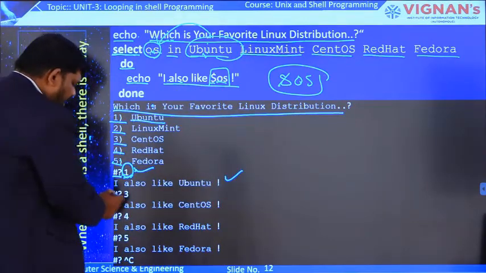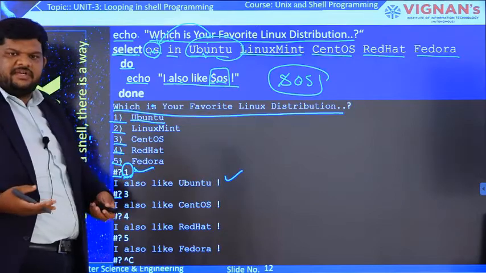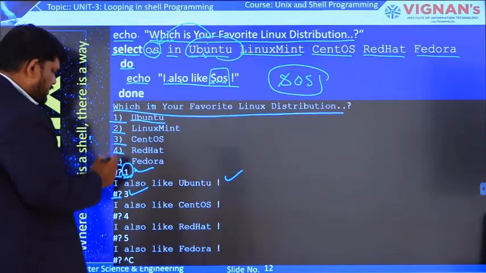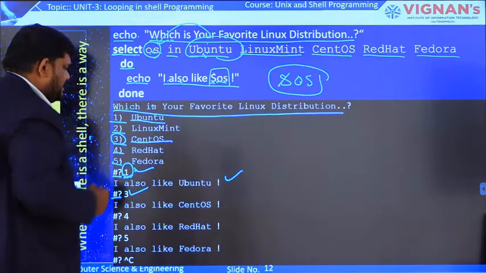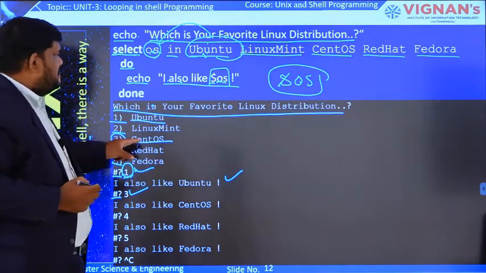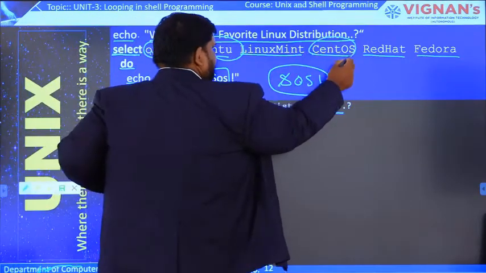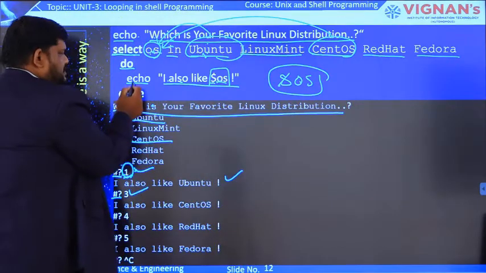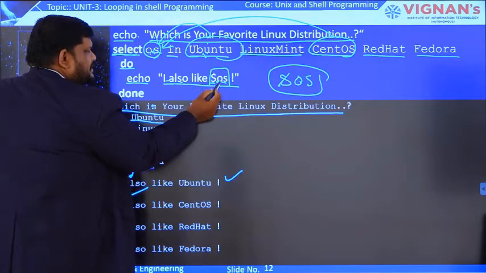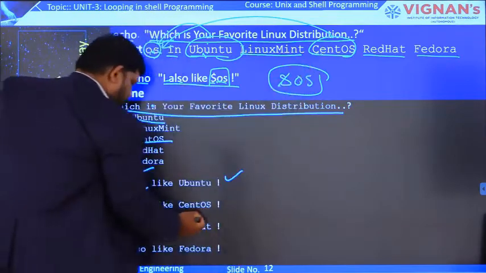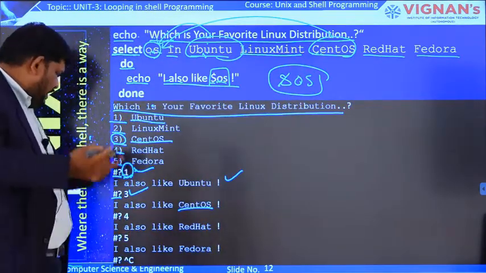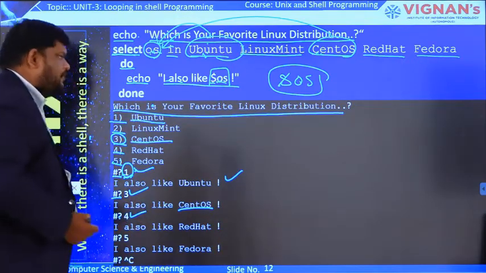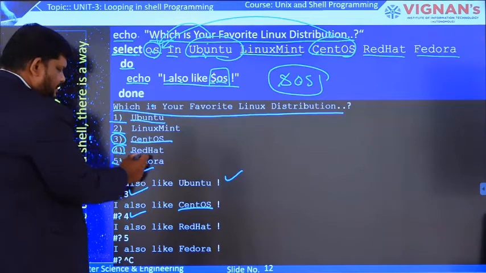After that, it again waits for the user input. If we say, okay, I want the third option, here the third option is CentOS. This indicates that this item is selected, number 3. Now this is assigned to this variable, and the body of the loop executes: I also like, and the value present in this variable, this item. So the answer is this one. Again it will wait for the user input. Okay, here I have given 4. Now we know that 4 means red heart is there.